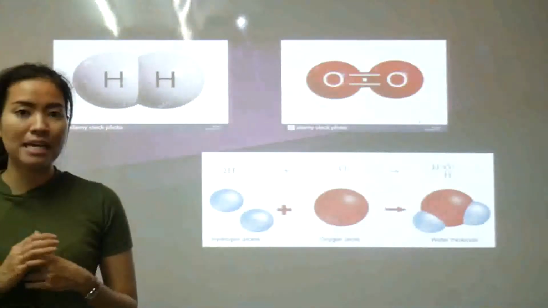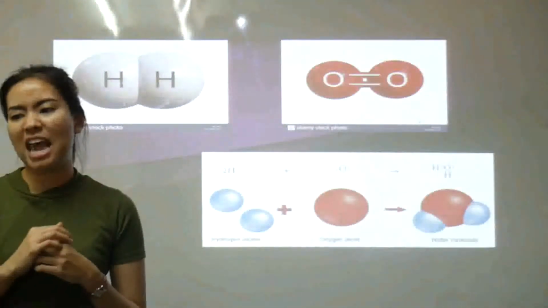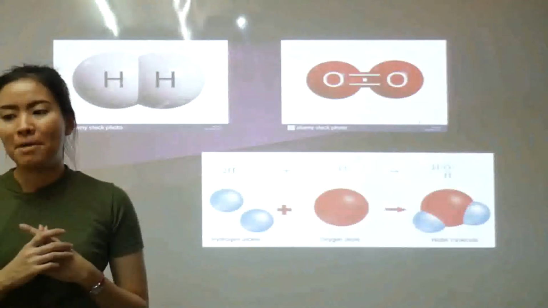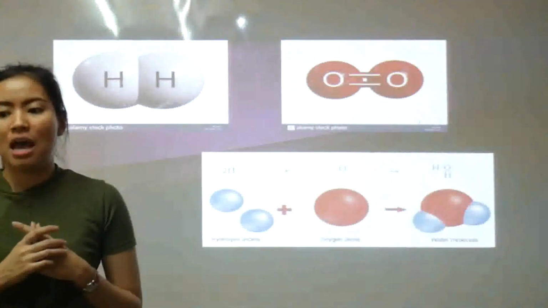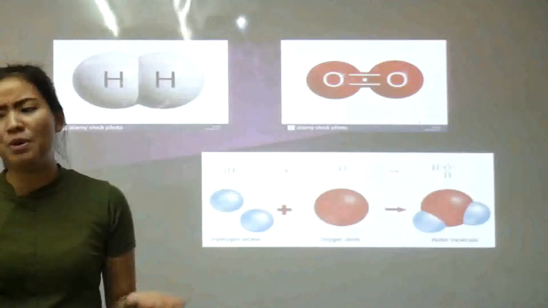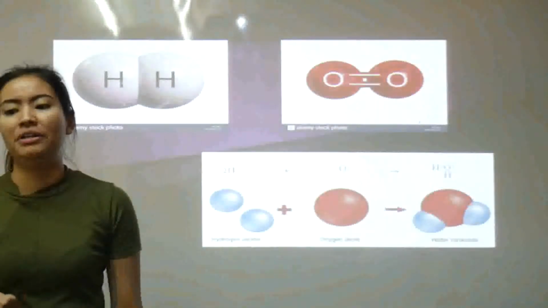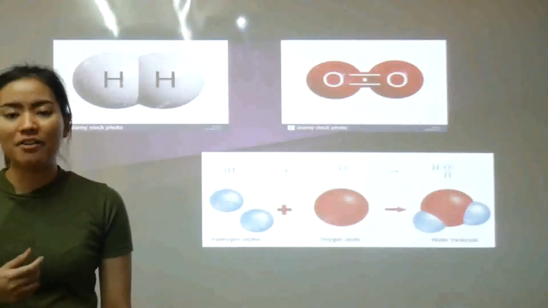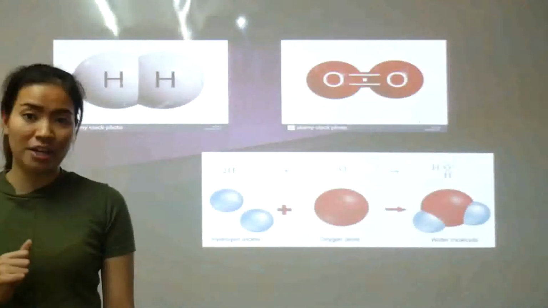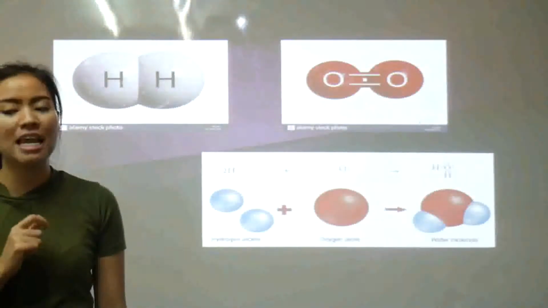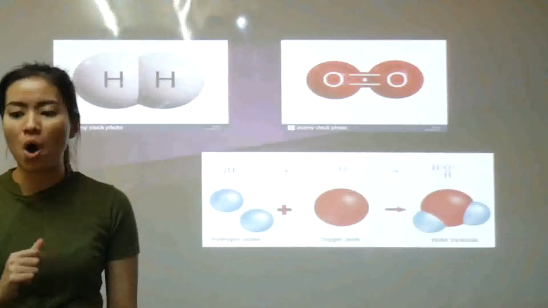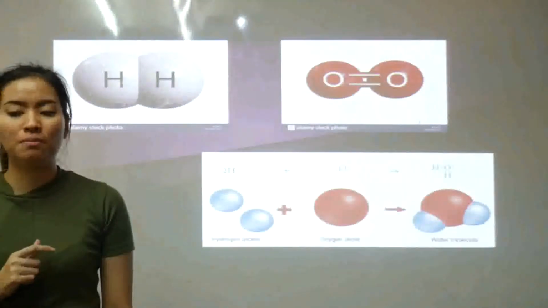A pure substance is one that cannot be separated into other materials by any physical process. Water, whether you boil or freeze it, will still be water. A molecule is a type of particle which is just multiple connected atoms, and elements cannot be broken down into smaller parts by physical or chemical means.